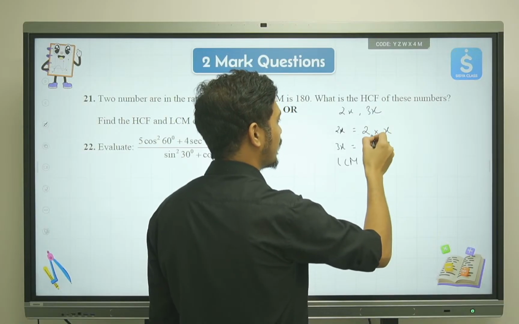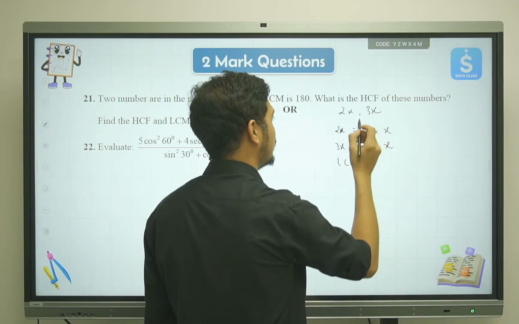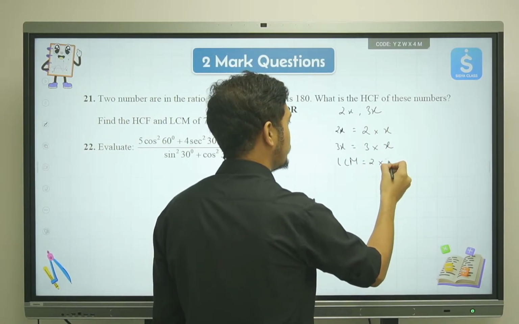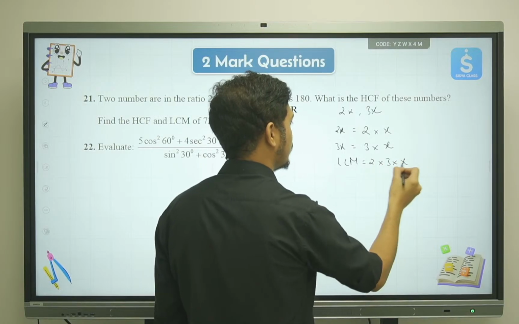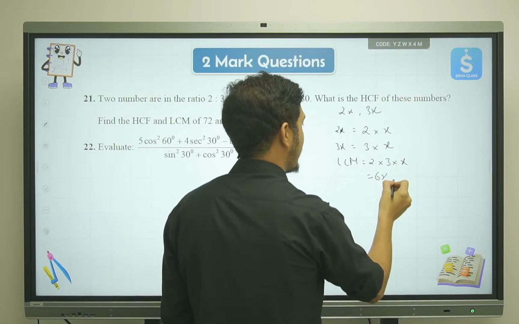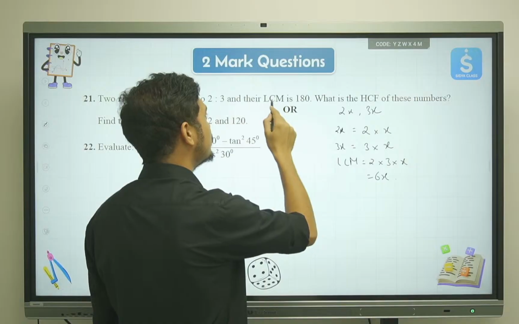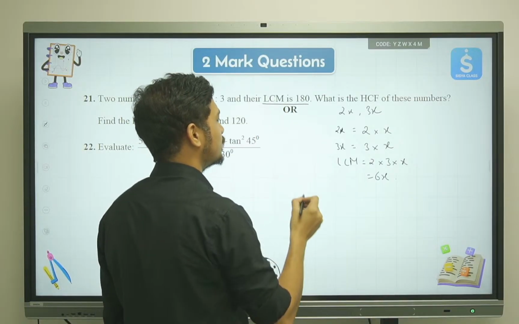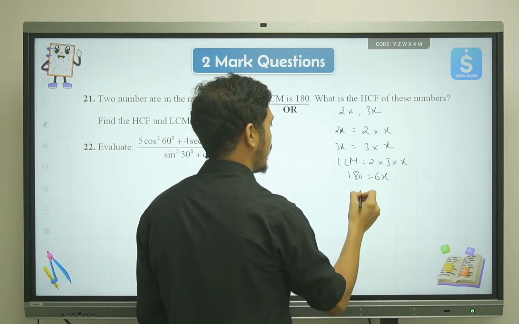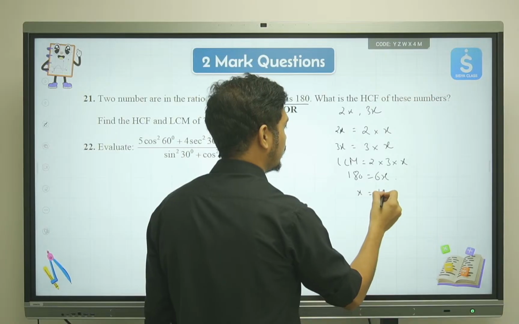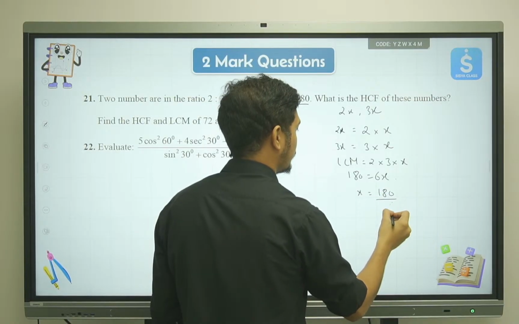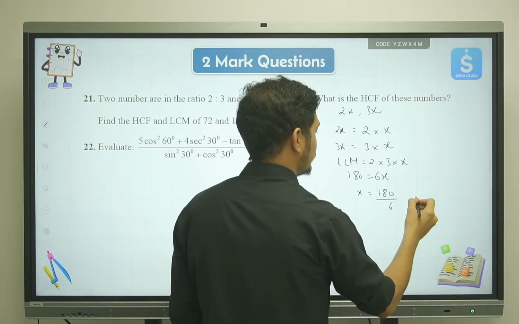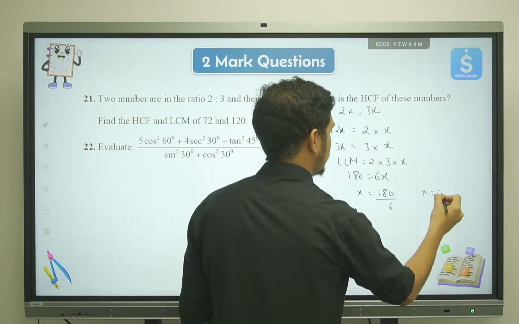Only 1, so we'll have 2. Same for 3 and same for x, so that will give you 6x. But in the question itself, it was given that the LCM is 180. So 6x equals 180, and x will be equal to 180 divided by 6, which gives 30. x is equal to 30.